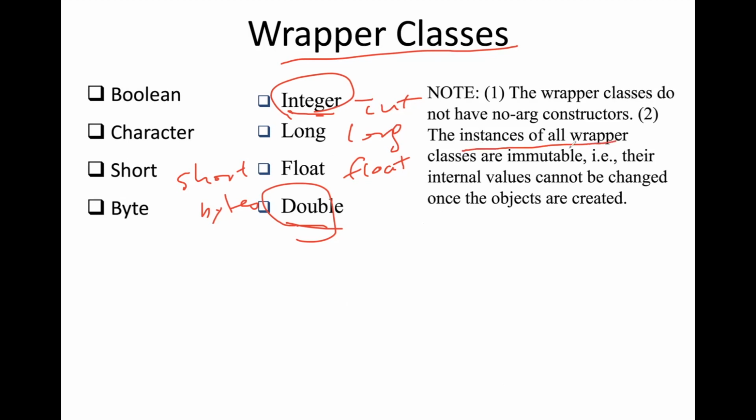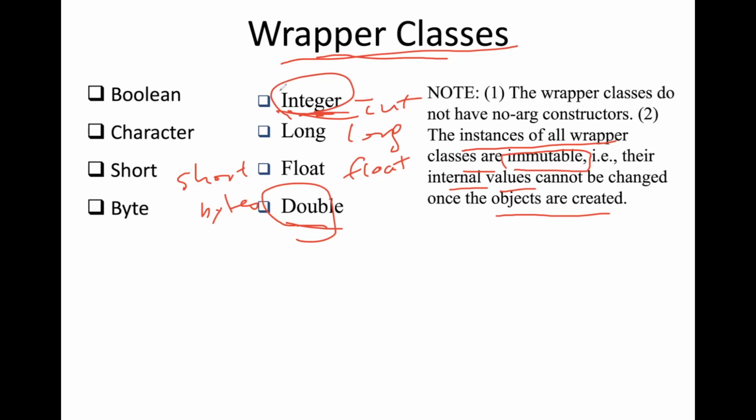The instances of all wrapper classes are immutable. This is a very important concept. This means the internal values, or their primitive values, cannot be changed once objects are created. This is encapsulation. Wrapper classes are basically abstractions of these primitives, providing some external methods for you to effect changes, but we don't know the internal values or their computations, aside from when objects are created. Namely, if you create an Integer wrapper class with a value of 0, then we know that the integer value 0 is sitting inside of this wrapper class Integer.